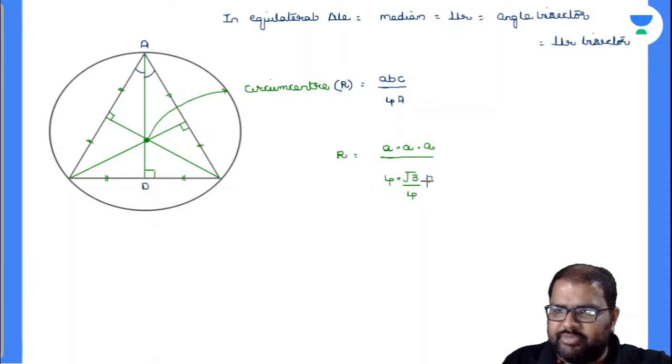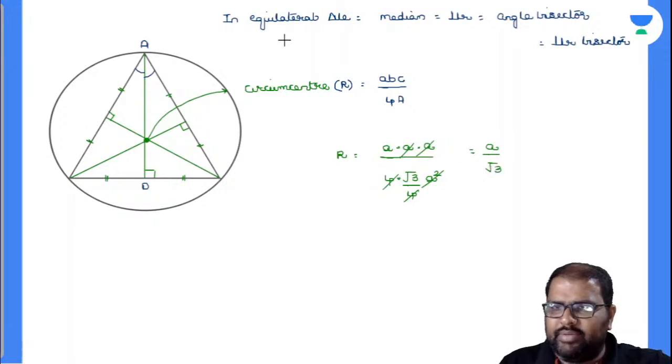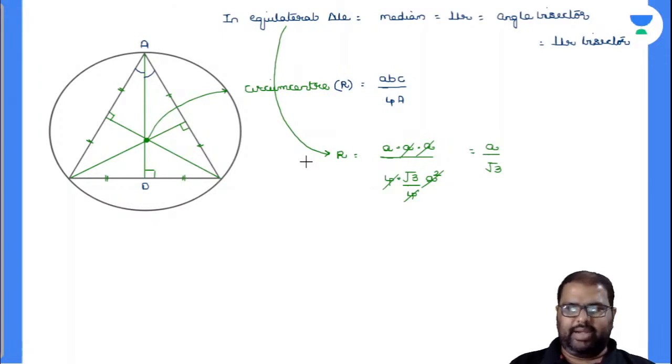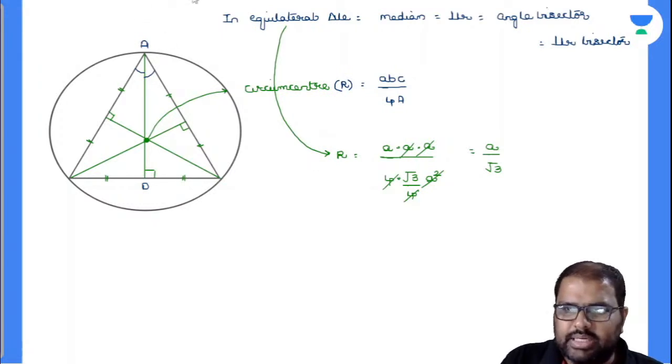Will you accept with me? So A square cancels, 4 cancels. Is it A by root 3? Yes. In an equilateral triangle, this is called the circumradius. It is not the circumcenter. This is the circumcenter, and this is the circumradius.